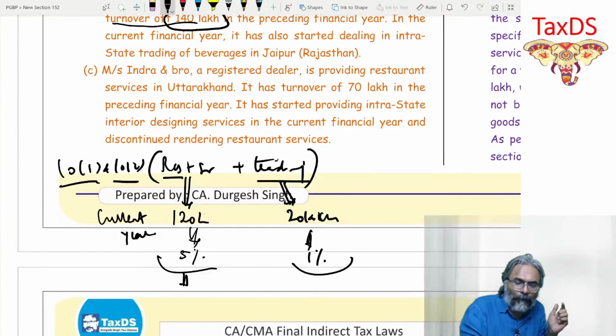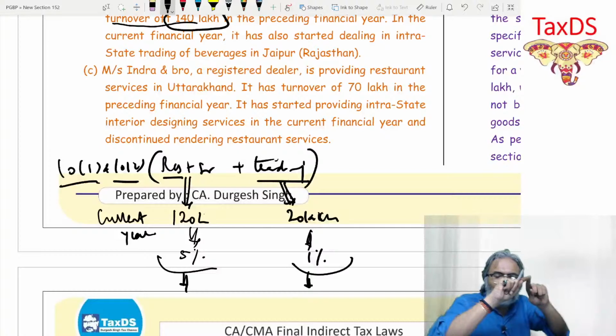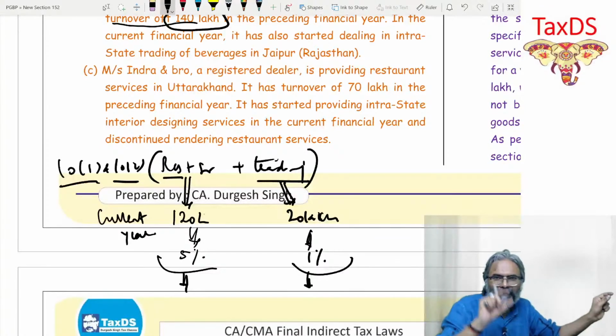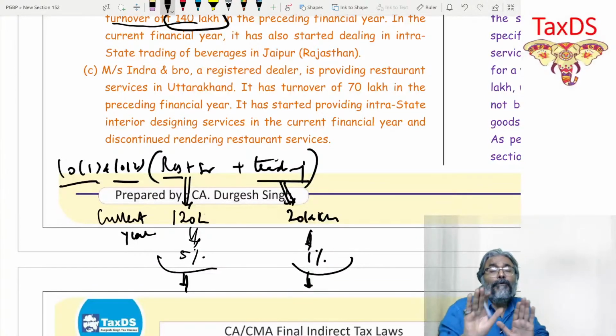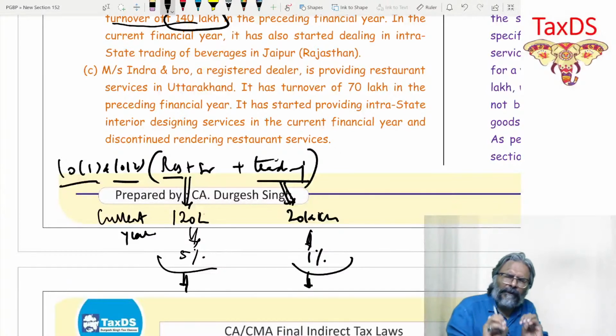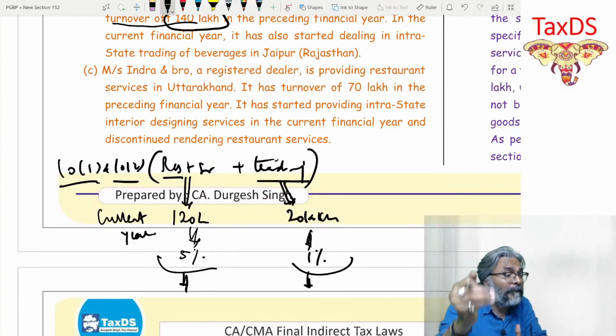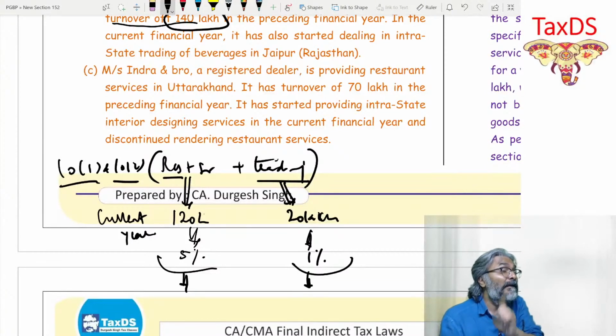And I have told you earlier, and I'm repeating this point again, when it comes to presenting your answer, please show 2.5 CGST, 2.5 SGST, 0.5 and 0.5. However, in this question, they are not asking you to calculate the tax liability. They are only talking about the eligibility. But I just explained further because I knew that this is where you will go wrong if the question is about calculating the tax.